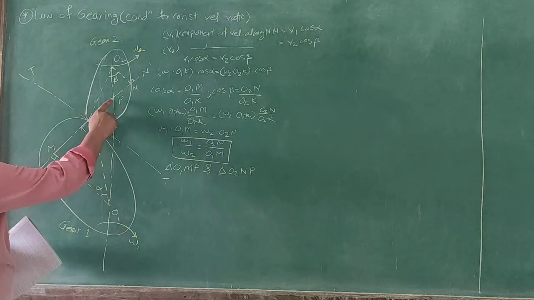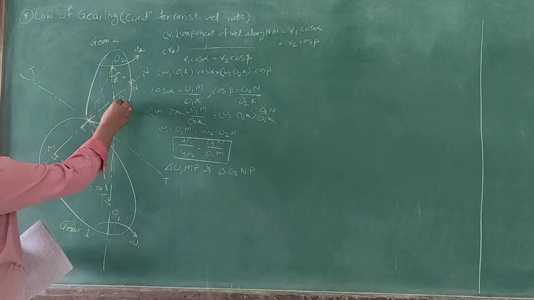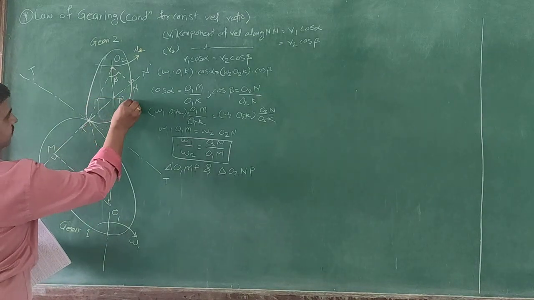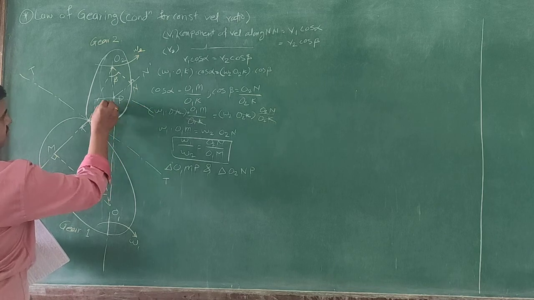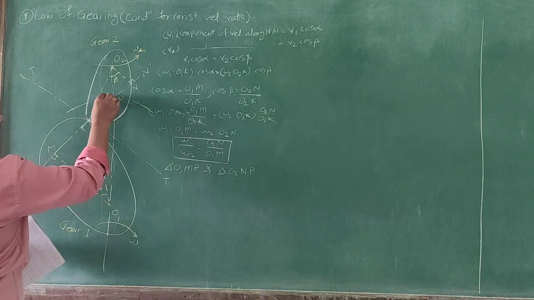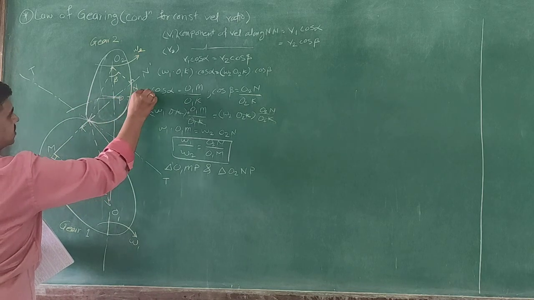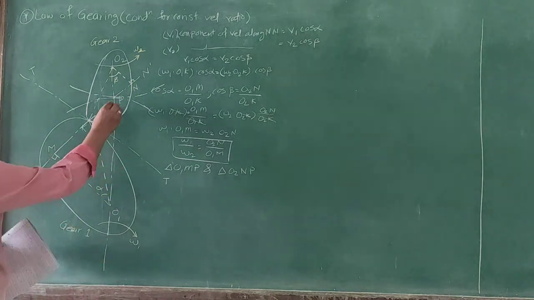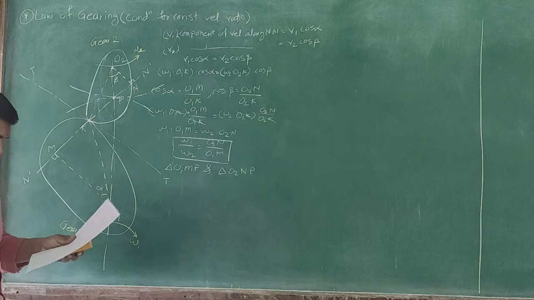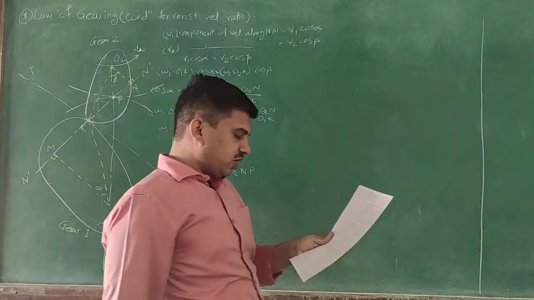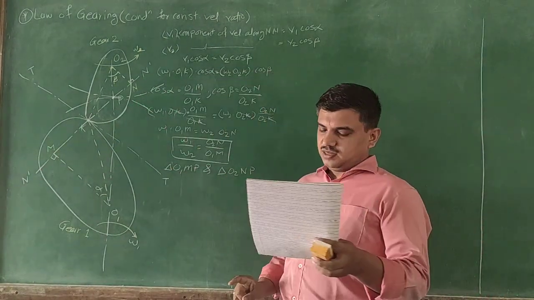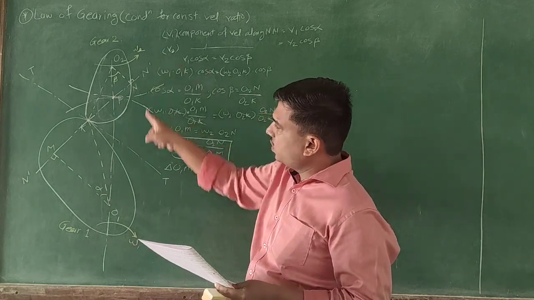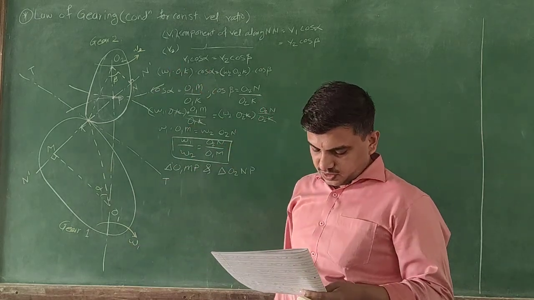Okay, so this is nothing but the pitch point P, which is traveling. If we draw the pitch circle radius from it, it will be like this, isn't it? So this is the pitch point P, in which pitch point P lies on the intersection of the common normal and the center line O1O2.